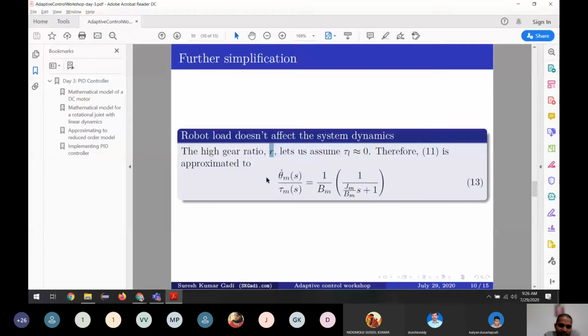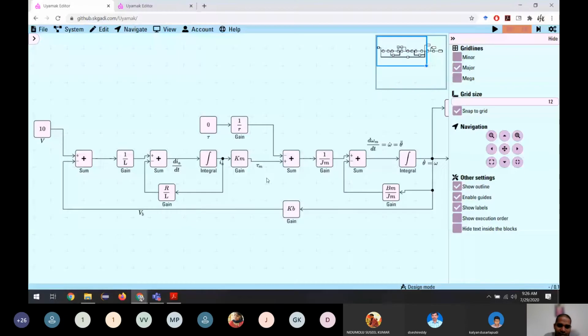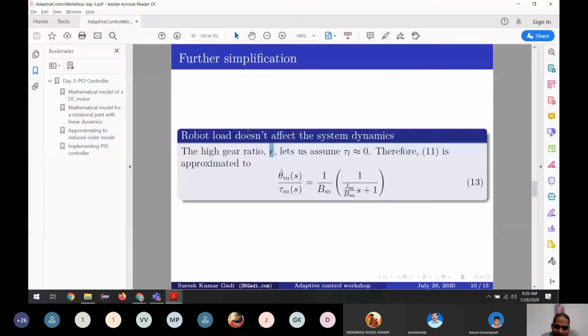And if you see the torque, it is the torque required by the robot divided by R. So when R is very big, the effect of the robot load is negligible because it's very small. You are dividing by a very big number. It happens in a lot of parts of mathematics. When you are dividing a value by a very big value, you approximate it as equal to 0.